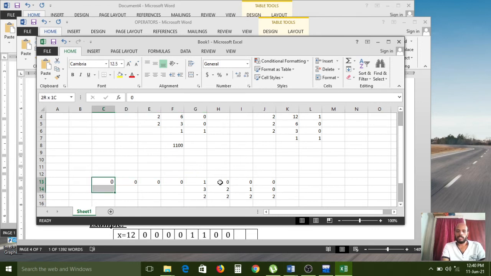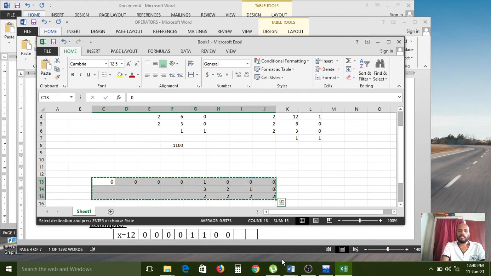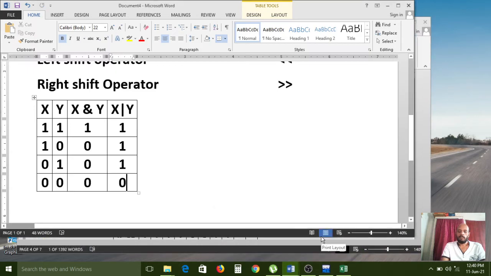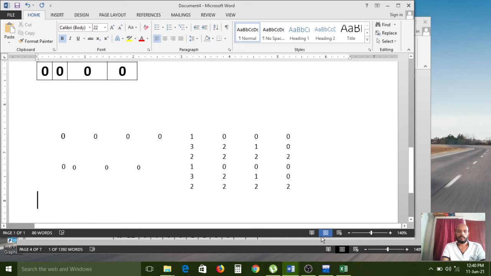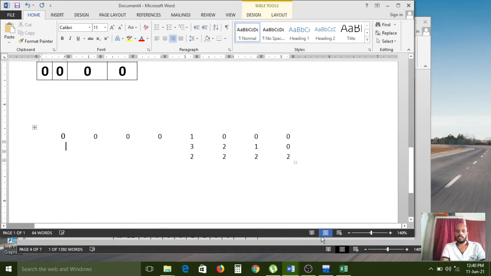It is better to take this in Word format, then only will you get the correct awareness. Now I am copying this and pasting it into a document, then you can use the subscript and superscript. Here I am using the powers in the middle, so now I am removing this.